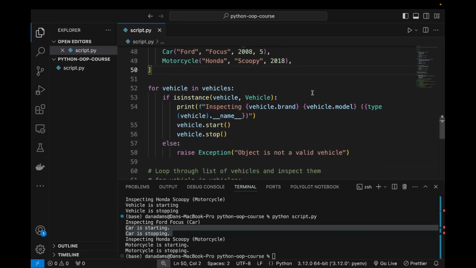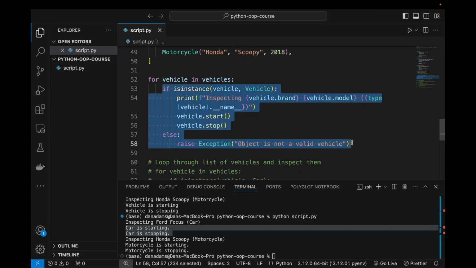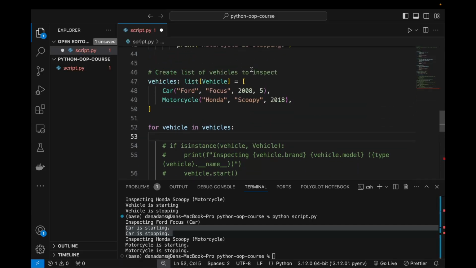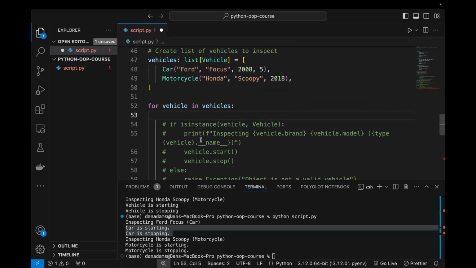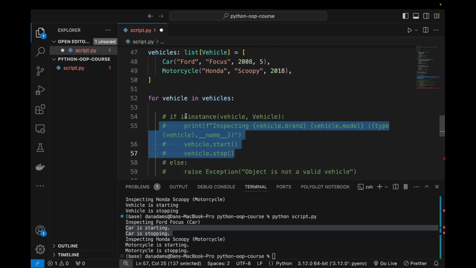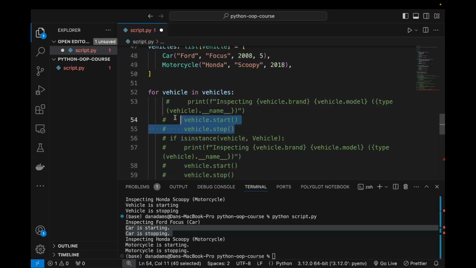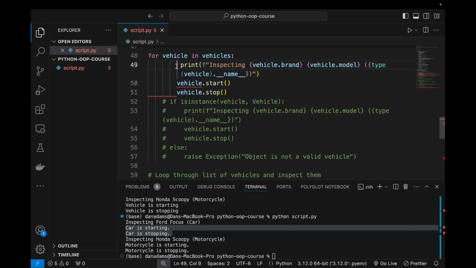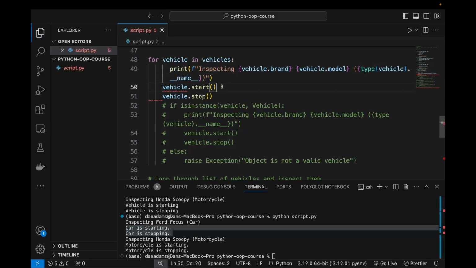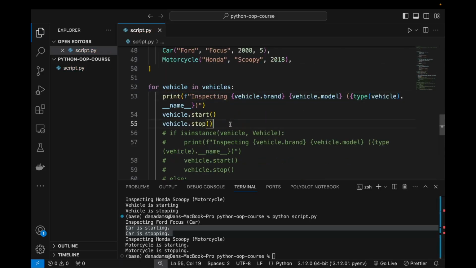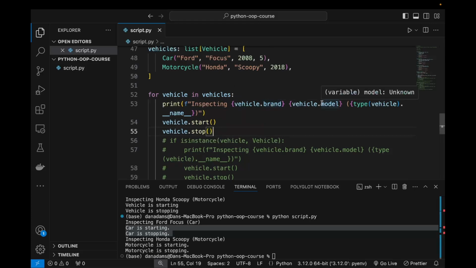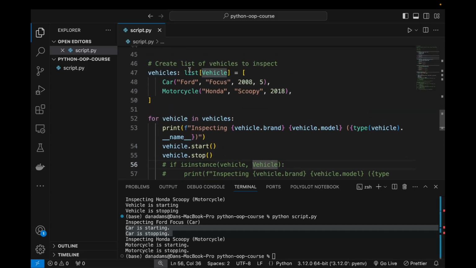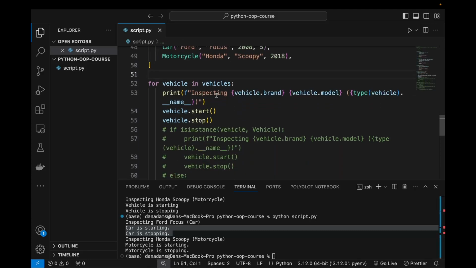Okay, so now what we can actually do is remove all of this code, and because Python knows that this vehicles list can only contain vehicles, we can just have our inspection logic. So if we uncomment this, okay, so you can see Python actually knows that these methods and attributes exist, because we are saying that vehicles is a list of vehicle objects, and therefore it's guaranteed that they have a brand, a model, and a start and stop method.